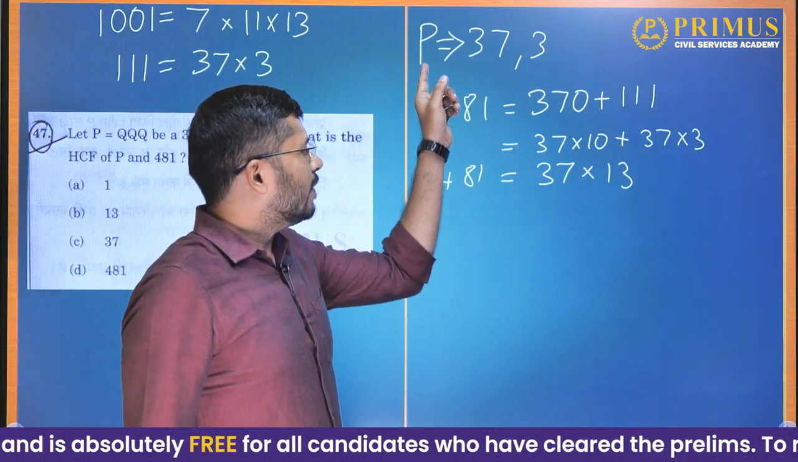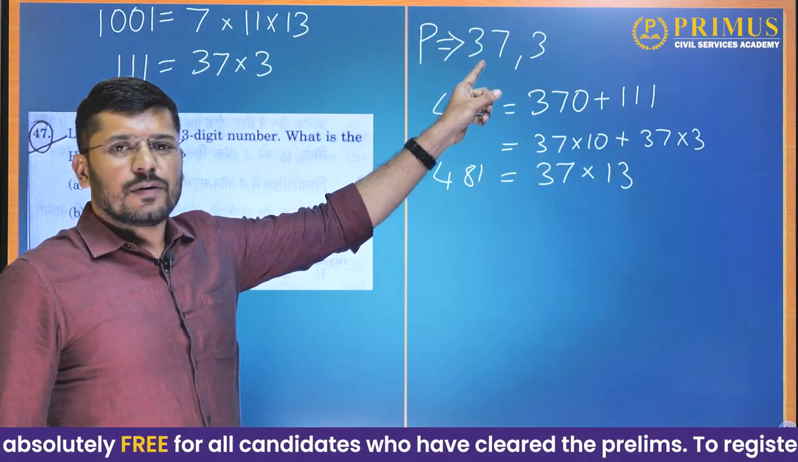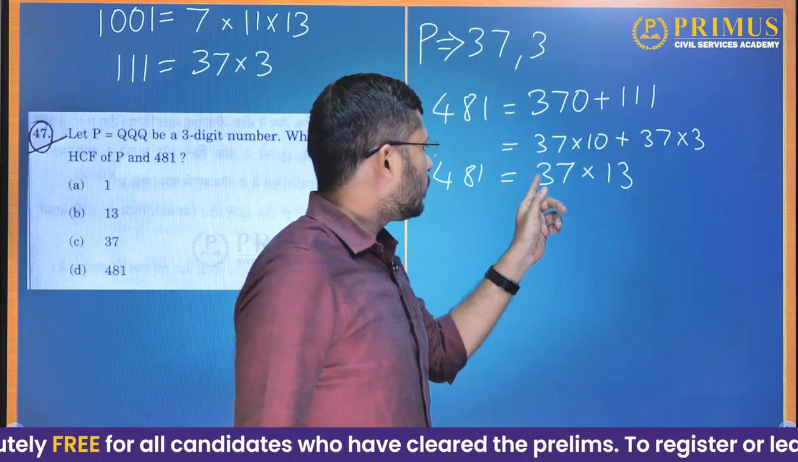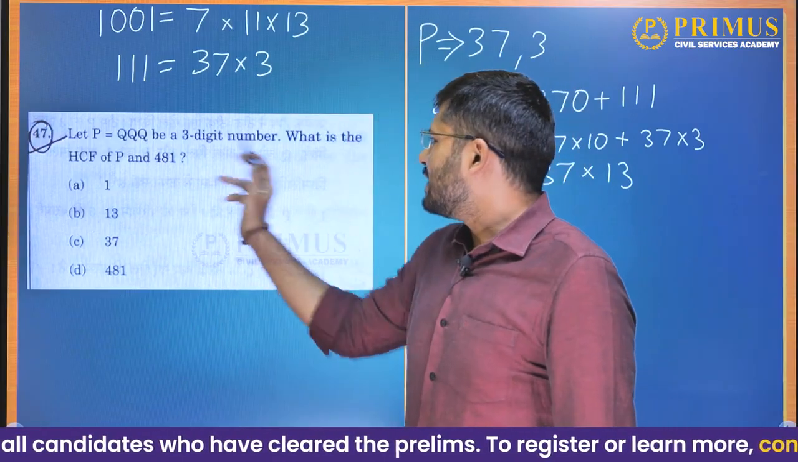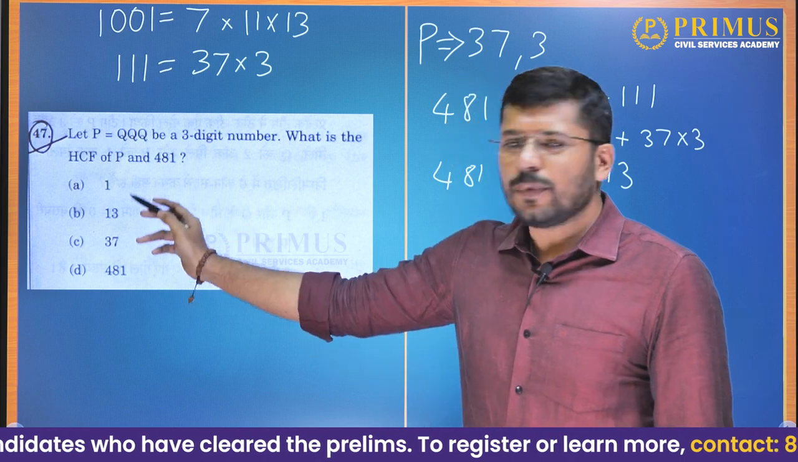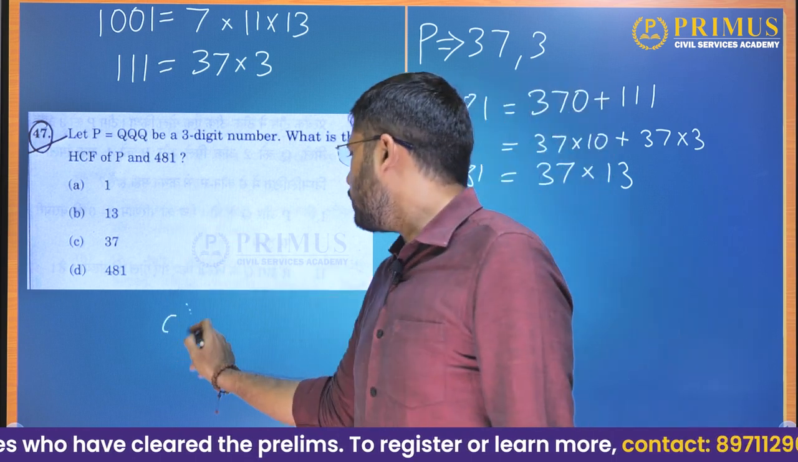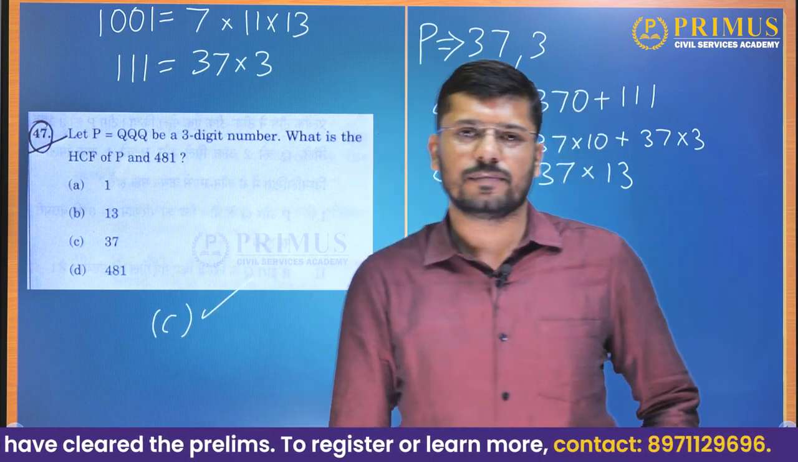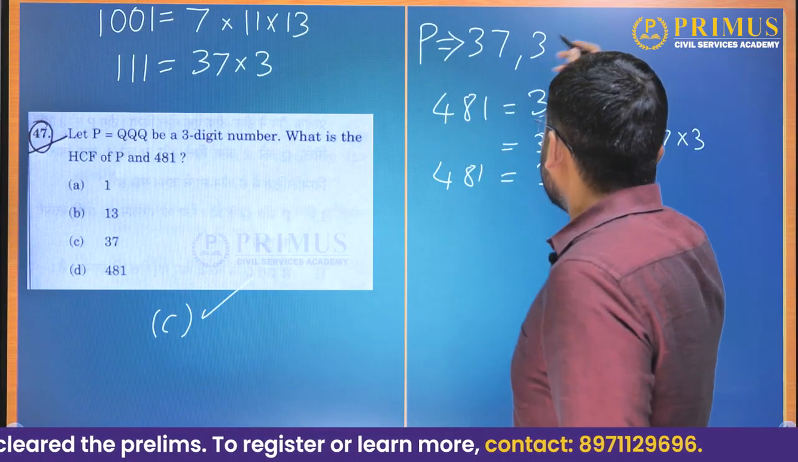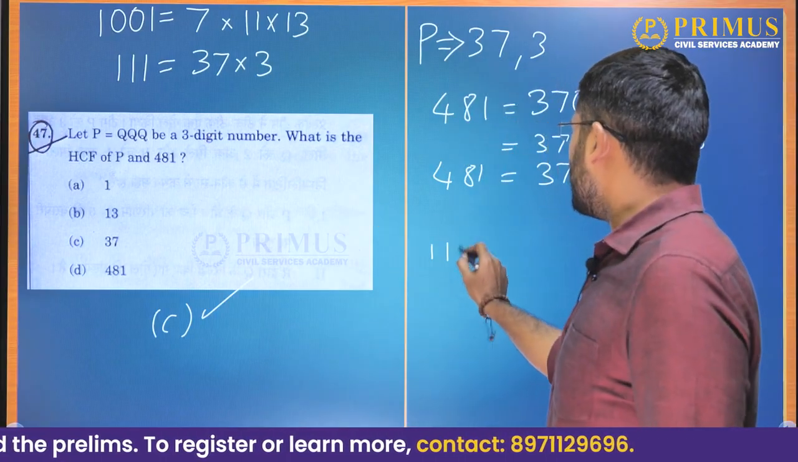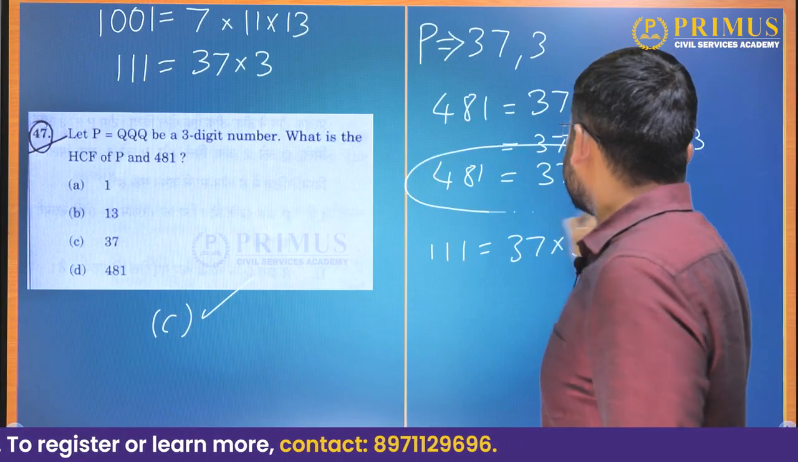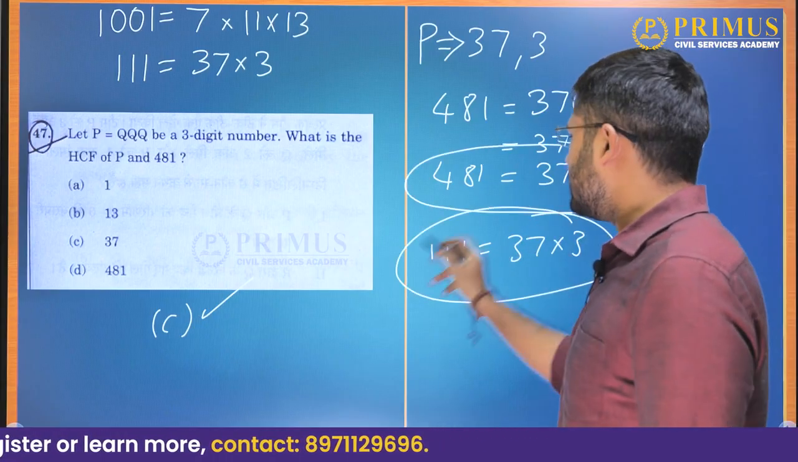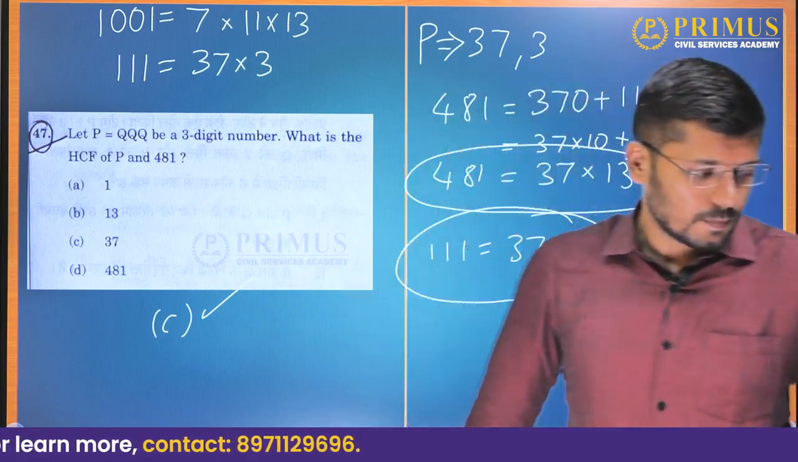And P will always have a factor of 37, and 481 has a factor 37. So what is the HCF of P and 481? It is nothing but 37. So option C is your answer. For example, let Q be 1, then 111 is given by 37 into 3. What is the HCF of 481 and 111? It is 37. Done? Okay.